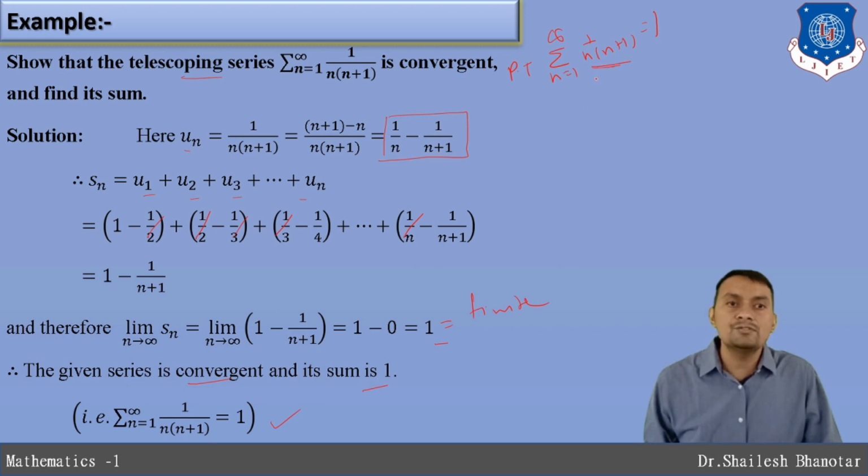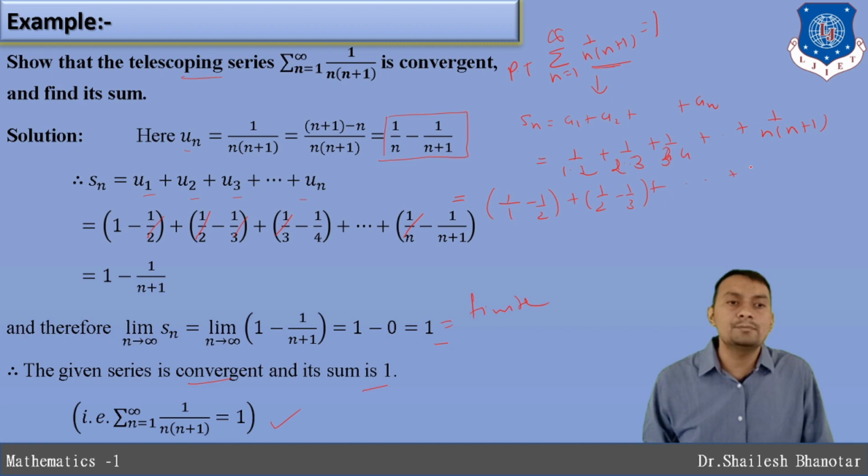Otherwise, whenever you start with this question, Sn is nothing but a1 plus a2 plus and so on up to an. When you expand, it is 1 divided by 1 into 2, plus 1 divided by 2 into 3, plus 1 divided by 3 into 4, plus and so on up to 1 divided by n into n plus 1. The first term is 1 minus 1 by 2 when you simplify, and the next one is 1 divided by 2 minus 1 divided by 3. Again, when you simplify, you will get this.